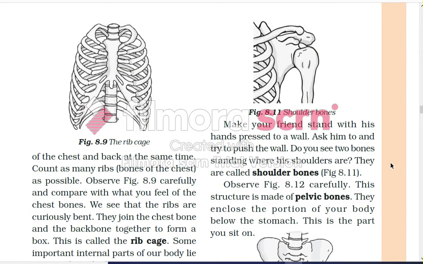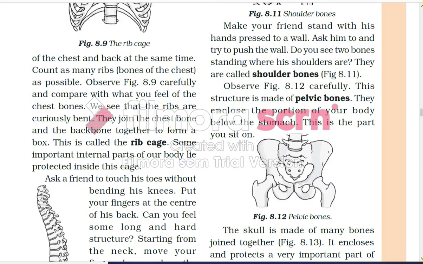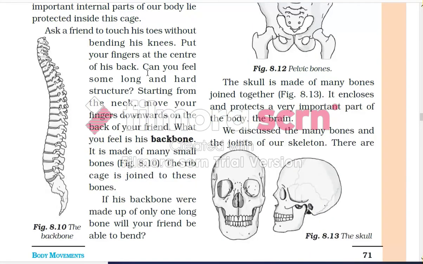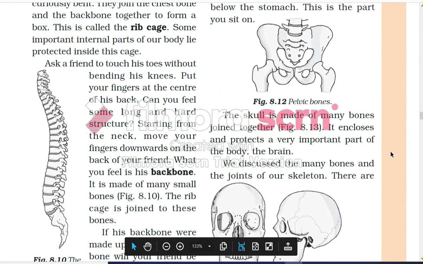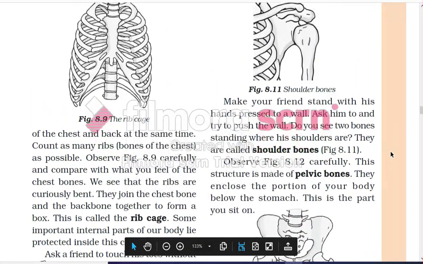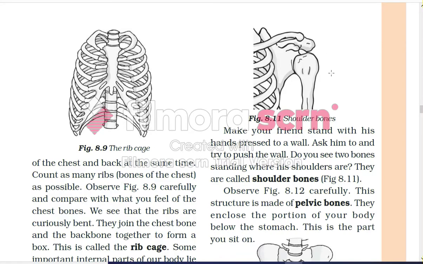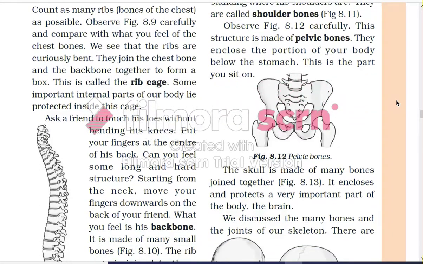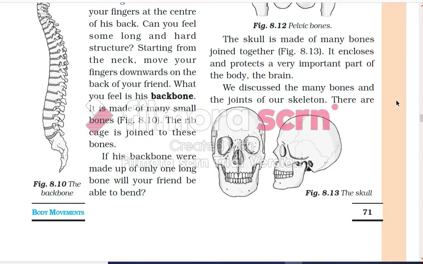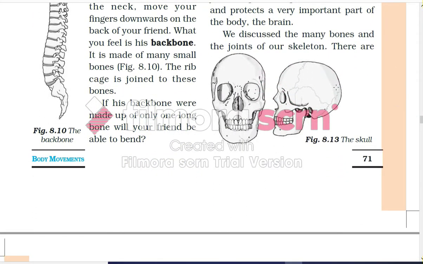Now we are going to talk further. This is the rib cage, where the lungs are secured inside. This also protects the chest. This is our backbone, and this is the shoulder bone. Here we have also read that the ball and socket joint is present. These are the pelvic bones, which are our hip area. Next is the skull. The brain is secured here.